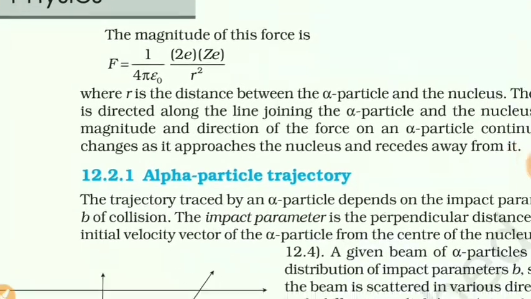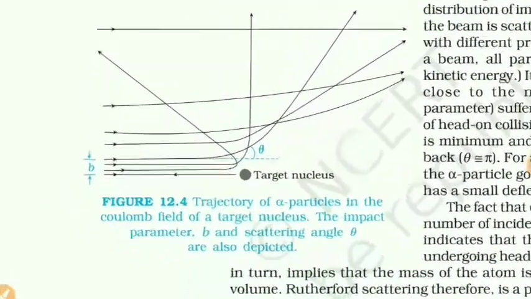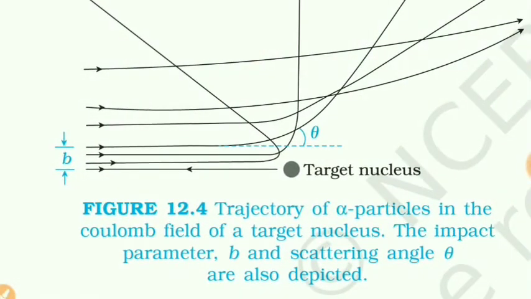Now, about the trajectory of the alpha particle. Trajectory means the path of the alpha particle. You can see here, this is the target nucleus, the nucleus in a gold foil.